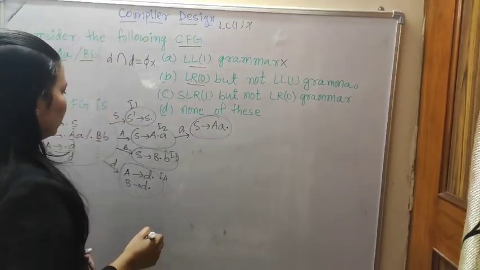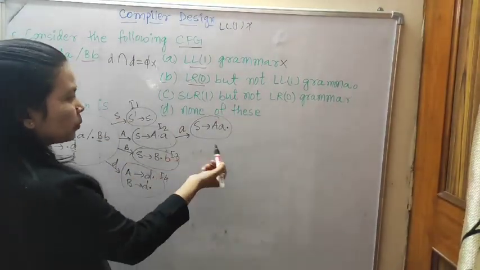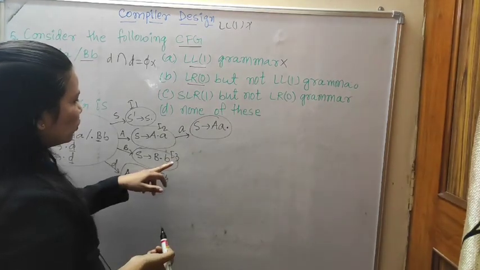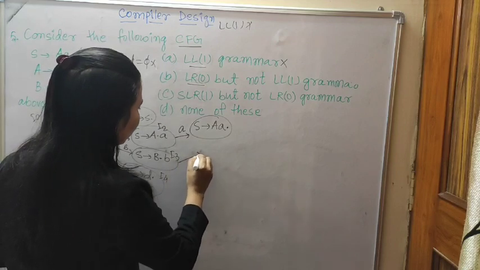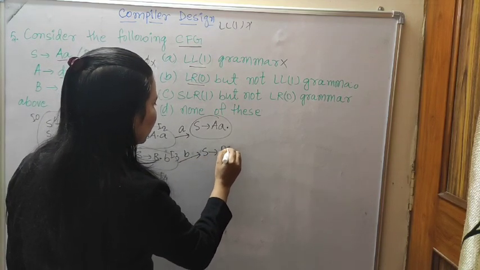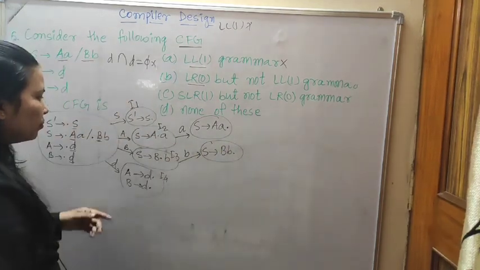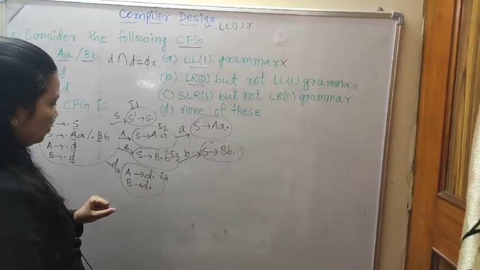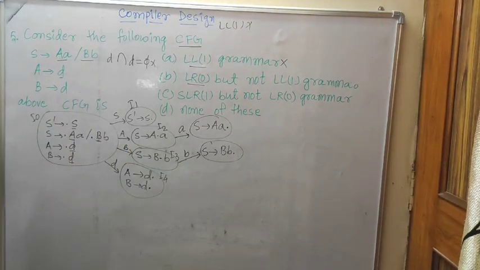Now it is complete and it is a reduced form also. Now statement number 3, we are shifting B, then S to B B dot. Here it is already completed. So it completed the easy production rules.